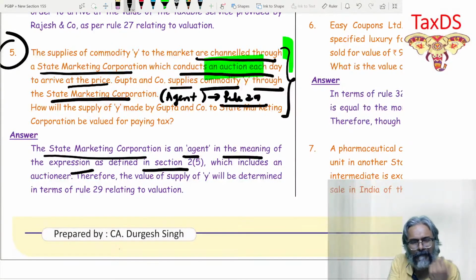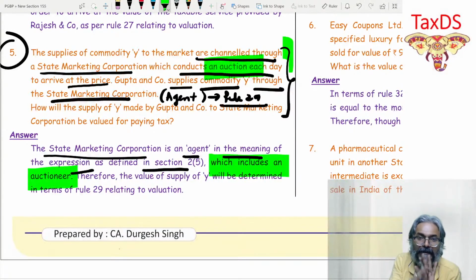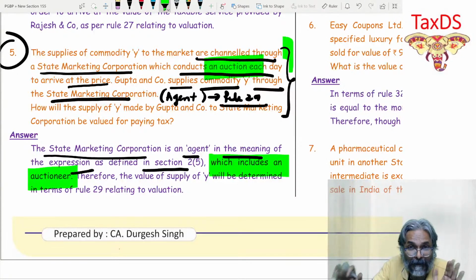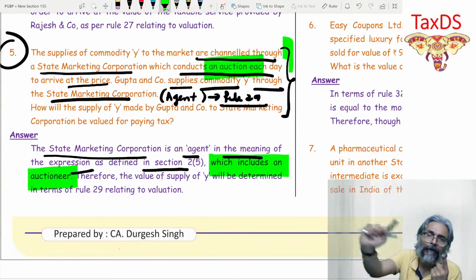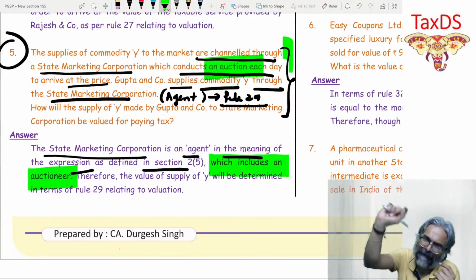Don't forget it. As per the definition, agent includes, in simple words, an auctioneer. That is it. Therefore, SMC, that is the State Marketing Corporation, can be considered as an agent.